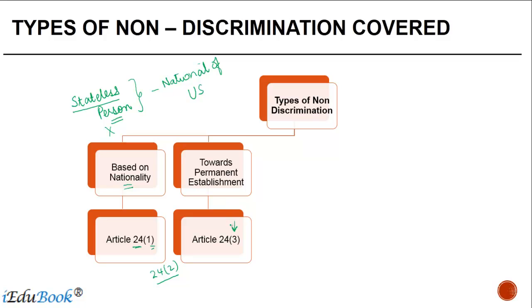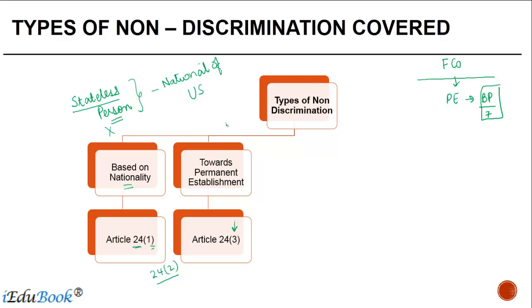Let's come to Article 24, paragraph 3, towards permanent establishment. If a foreign company has a PE in India, then the profits of the PE are taxable as business profits under Article 7.